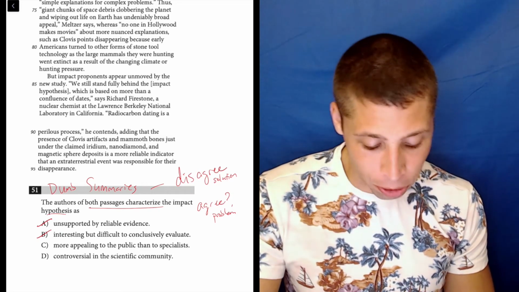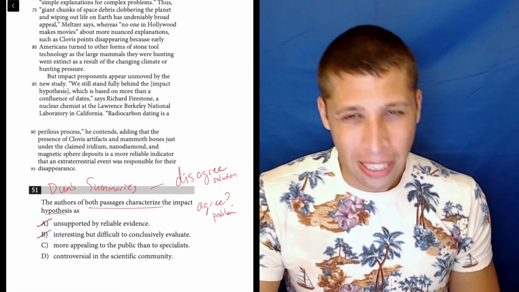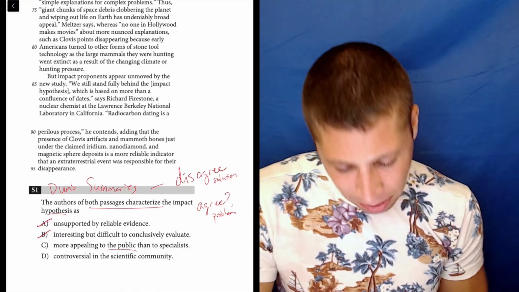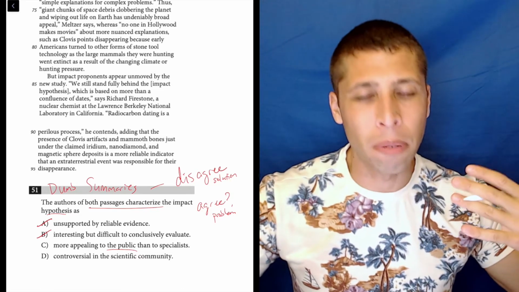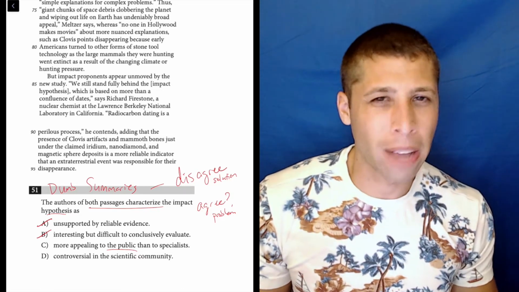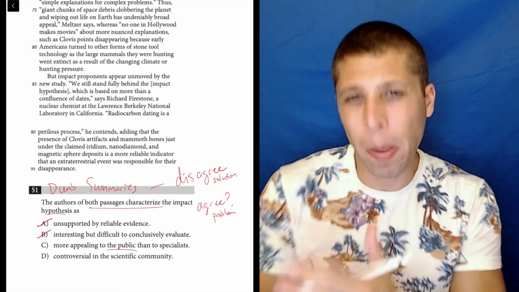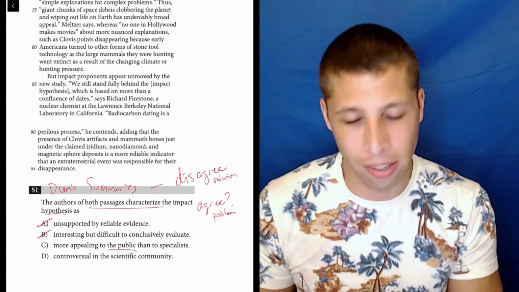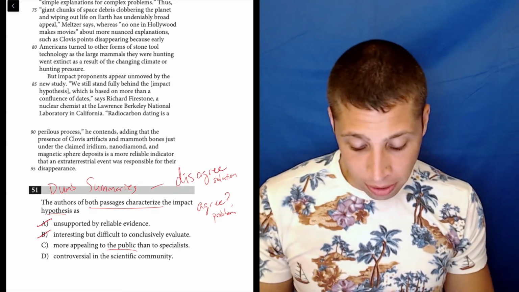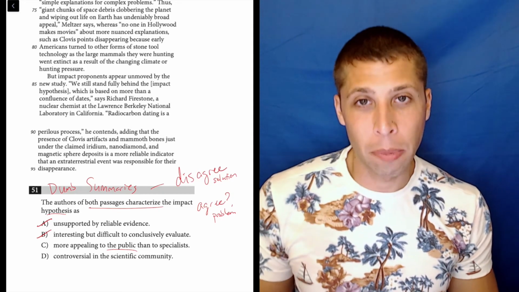C, it's more appealing to the public than to specialists. Well, the second passage kind of gets into this about it being like an interesting thing for Hollywood movies, but I don't remember the first passage really being about that. The first passage is just kind of straight getting to the science. So that seems iffy. But let's look at D, controversial in the scientific community.